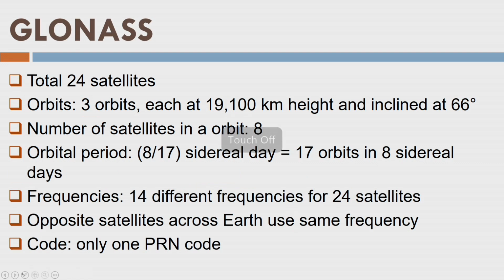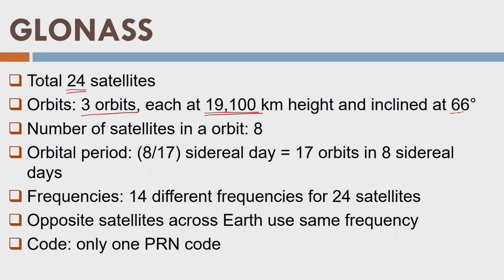So let us talk about GLONASS for Russia. In this constellation, we have a total of 24 satellites. They are placed in 3 orbits at almost this height, 19,100 kilometers, which is different from GPS as well as Galileo. Galileo is slightly higher than GPS, and GLONASS is slightly lower than GPS, but all are MEO orbits. Okay, and they are inclined at 66 degrees. So you will be surprised why 66 degrees, whereas GPS and Galileo are around 55 or 56 degrees.